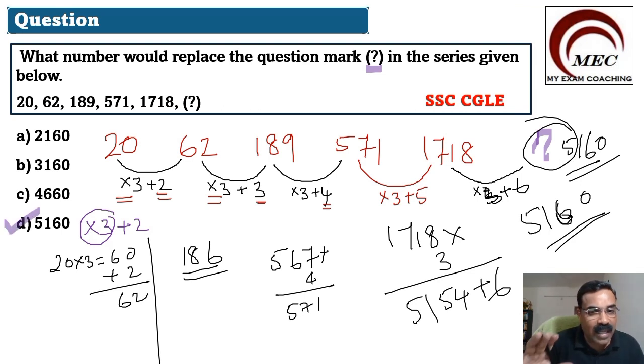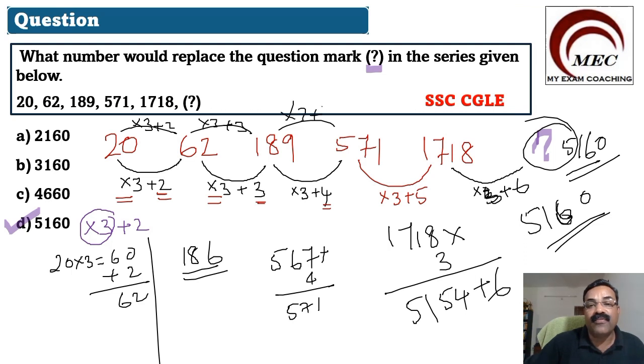So in all these types of questions, there will be a pattern given. The only thing we have to find out is what the pattern is. The pattern given here is each number multiplied by 3 and adding 2. Multiplied by 3, adding 3. Multiplied by 3 and adding 4. Multiplied by 3, adding 5. So here also you will multiply by 3 and add 6.